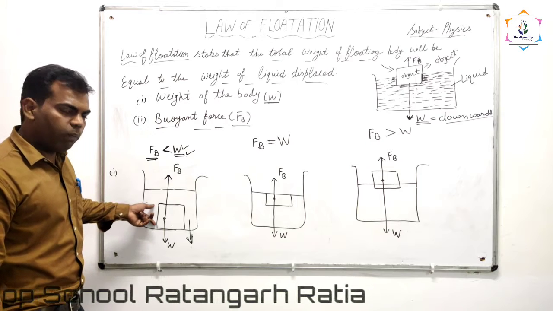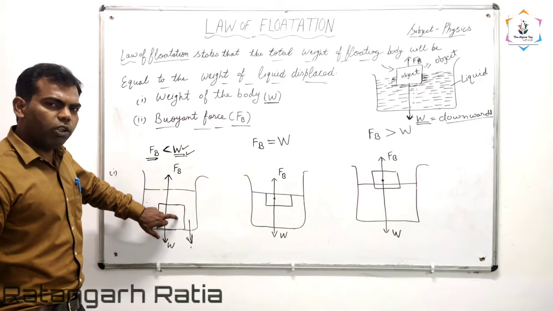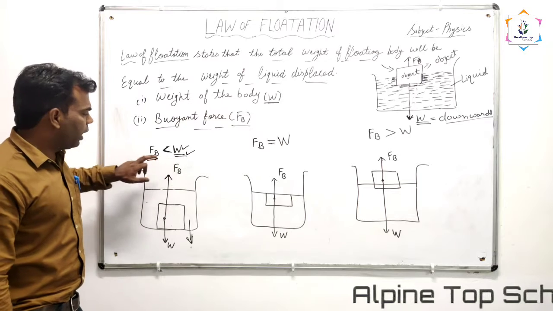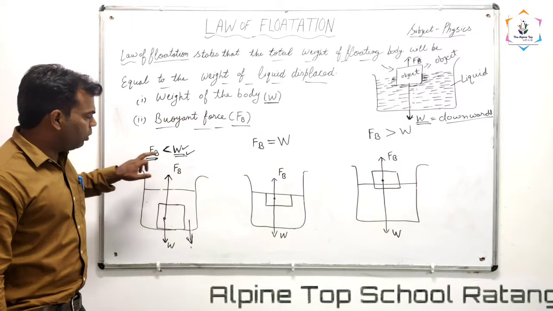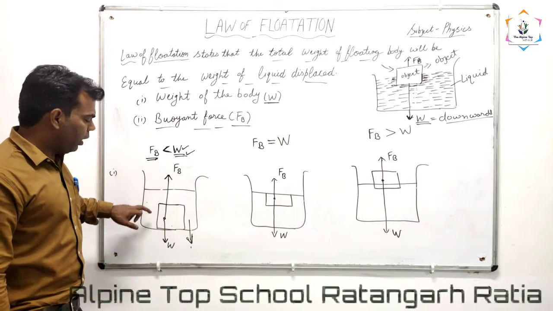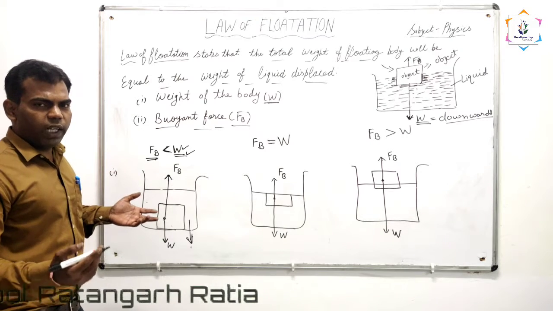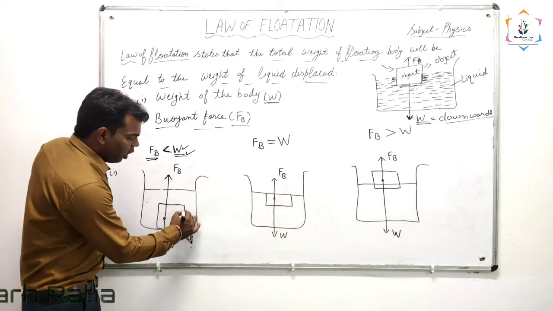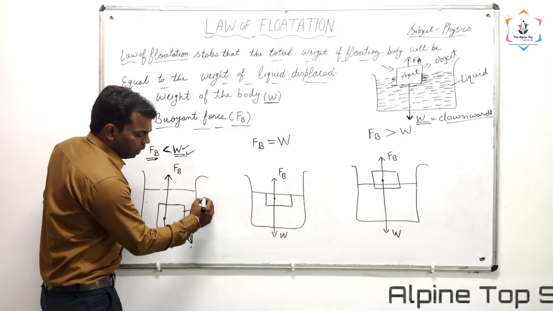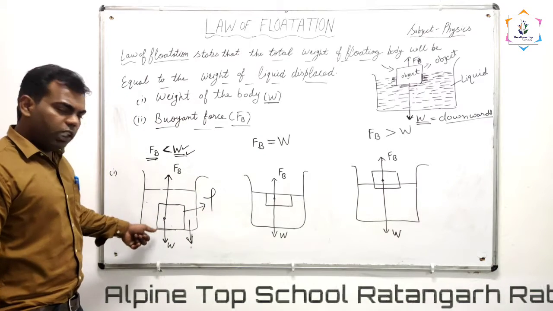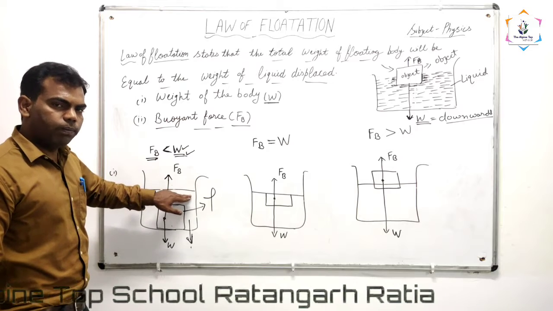Why does this object sink into the liquid? Because the weight of the object is more than the buoyant force. That's why this object will sink in the water. In other words, we denote the density with rho: the density of this object is more than the density of the liquid.